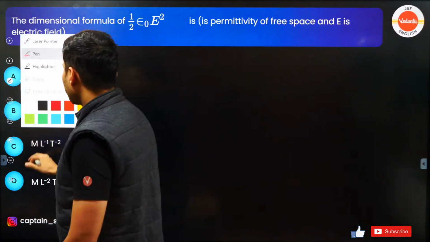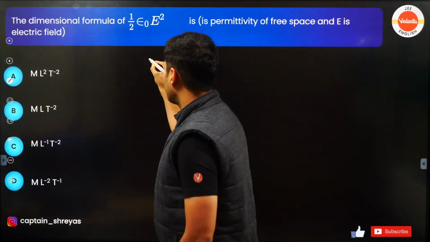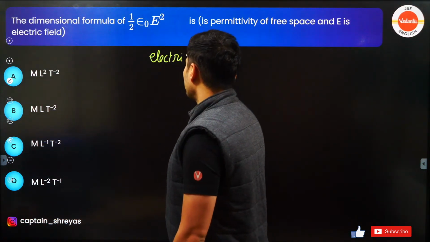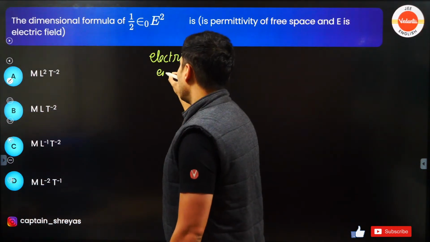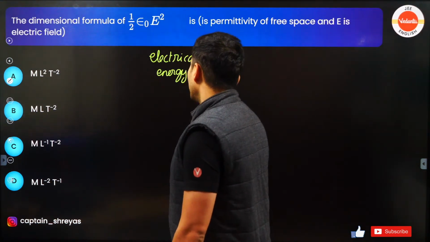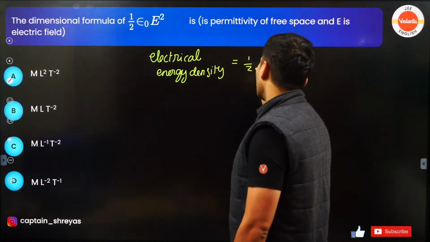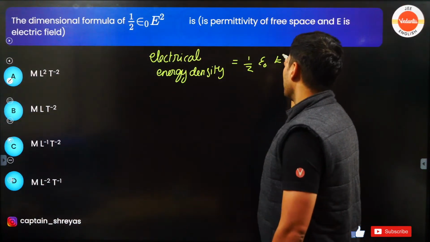Actually speaking, this is the formula of electrical energy density. Energy density is given by half epsilon naught electric field square.